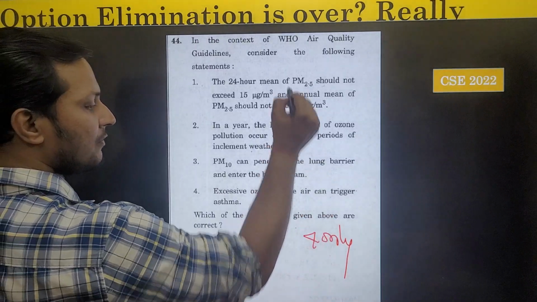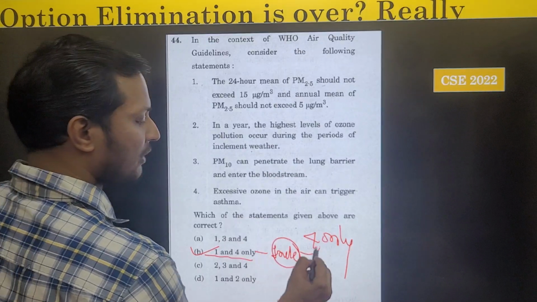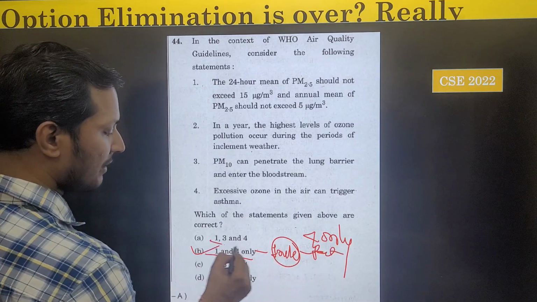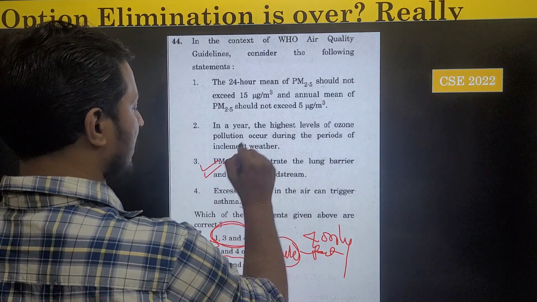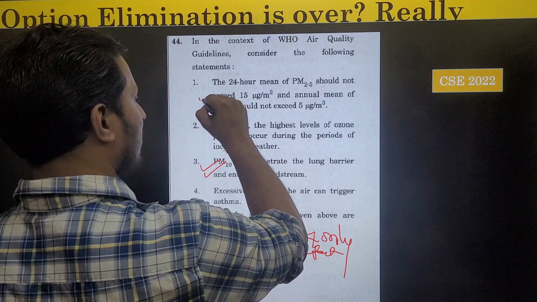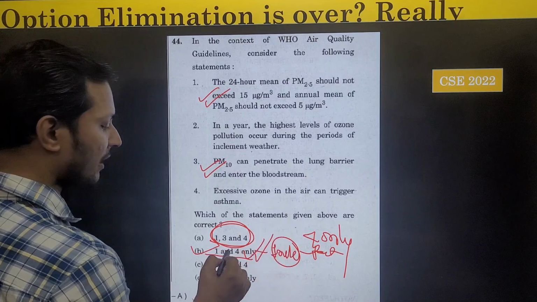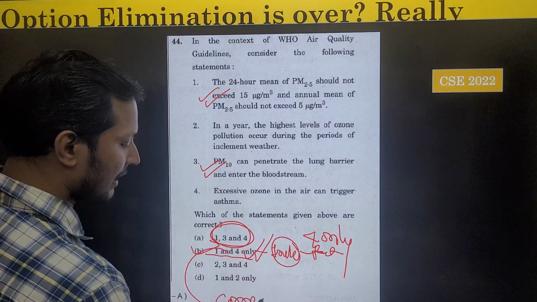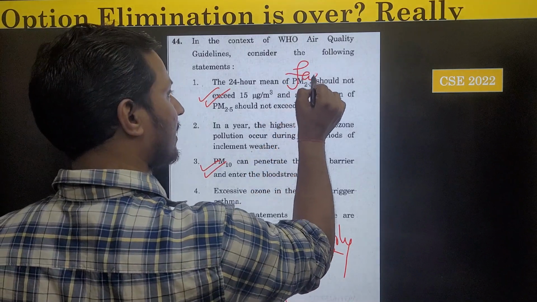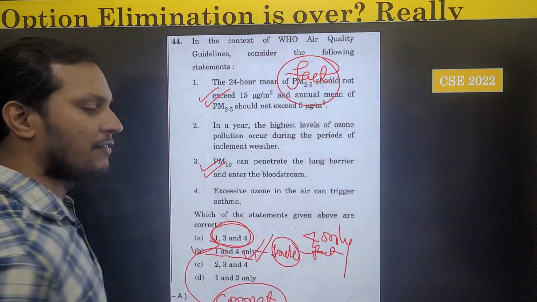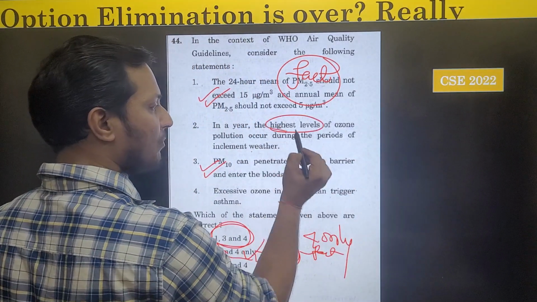So here there is violation of one rule only: factual statements are incorrect. But if you select 1, 3 and 4, there is violation of two rules: compound sentences are incorrect, and factual statements are incorrect. So the most probable answer would have been 1 and 4 only, which was the correct answer. Deliberately UPSC has given a correct fact here. Therefore, guys, I told you, you have to apply all these techniques.